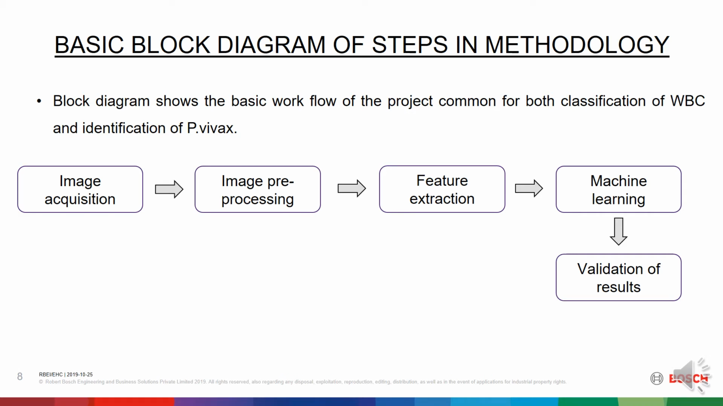It aims to reduce the number of features in a dataset by creating new features from the existing ones. When the input data to an algorithm is too large to be processed and it is suspected to be redundant, then it can be transformed into a reduced set of features, also named as feature vector. The various features extracted are area, mean, local binary pattern, aspect ratio, skewness, kurtosis, etc. of the WBC or parasite infected RBC cell. Next is the machine learning step.